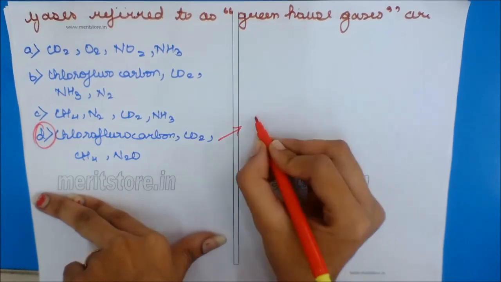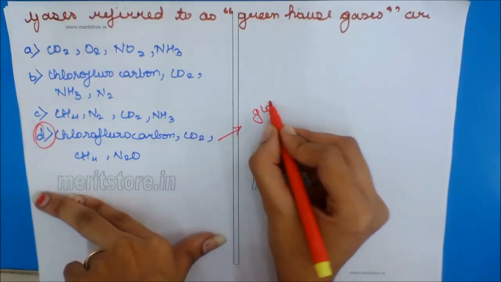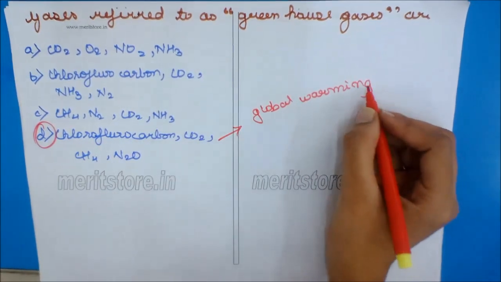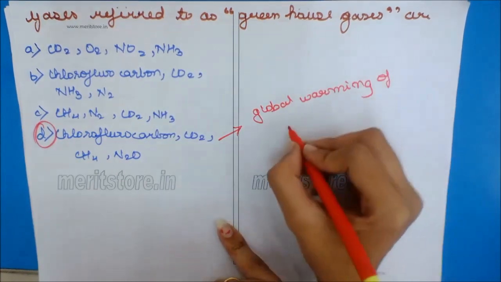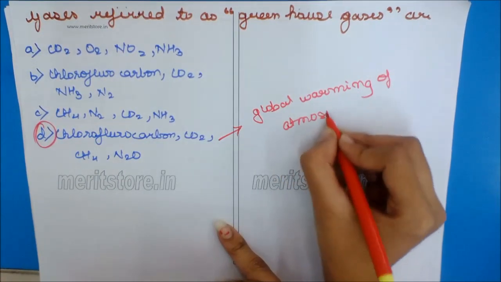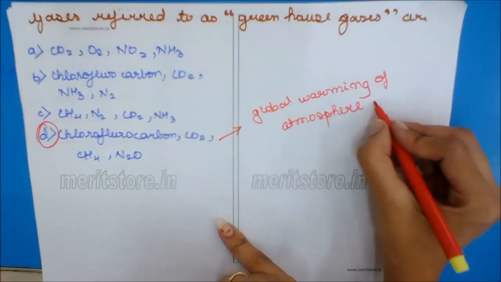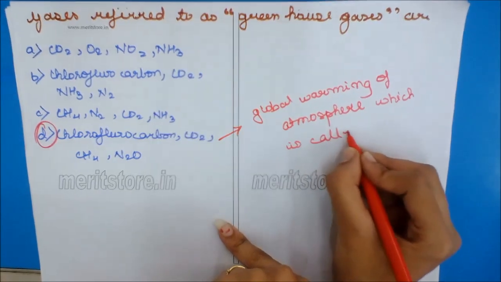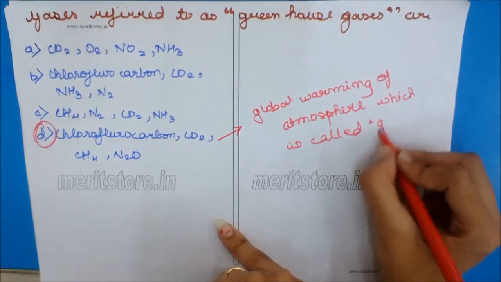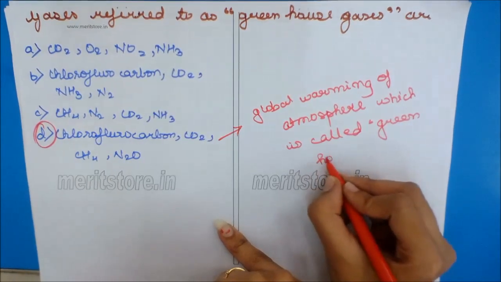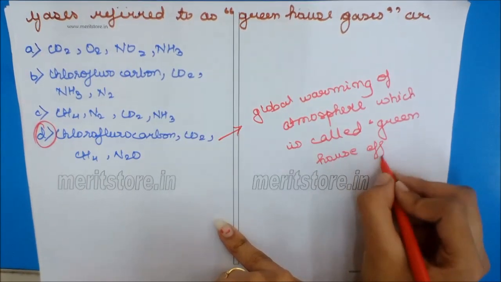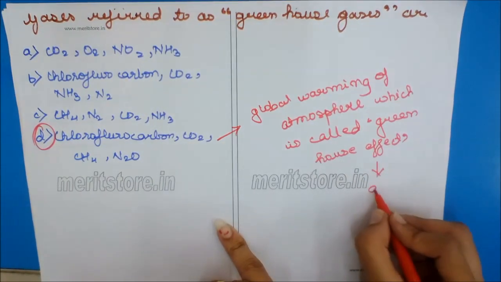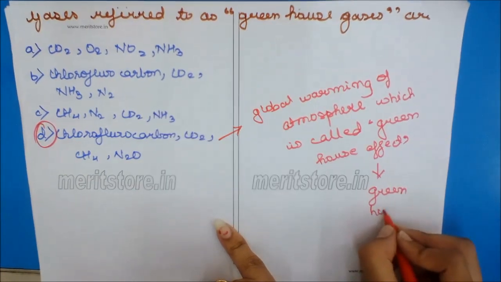These gases cause global warming of atmosphere, which is called greenhouse effect, and these gases are known as greenhouse gases.